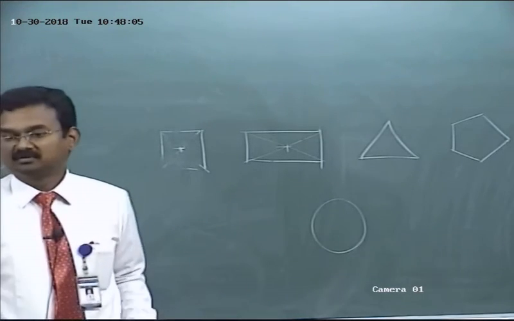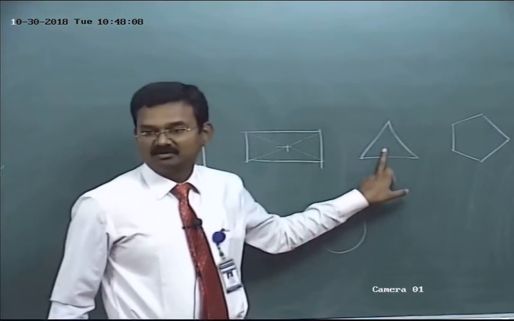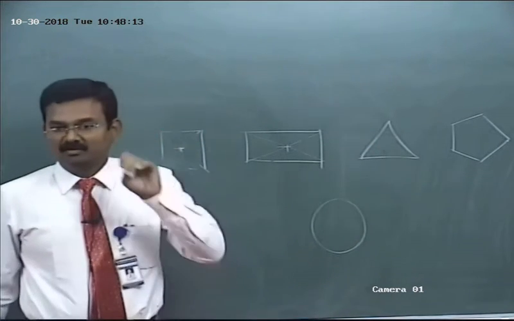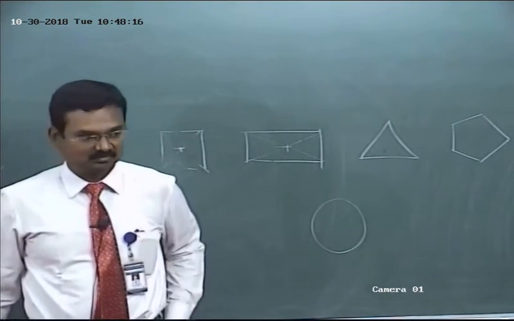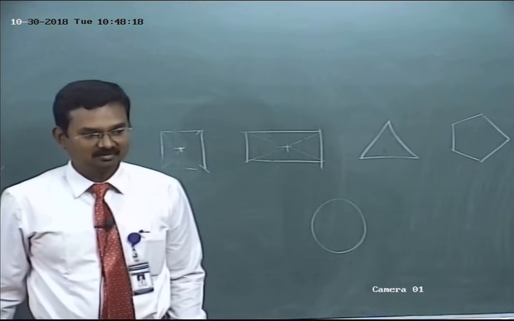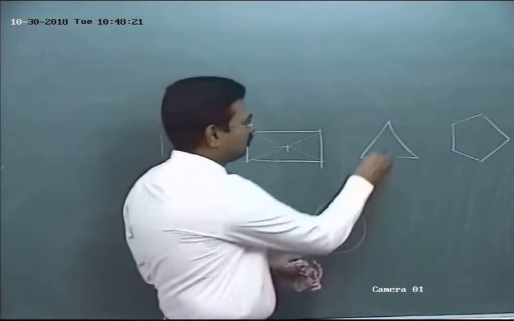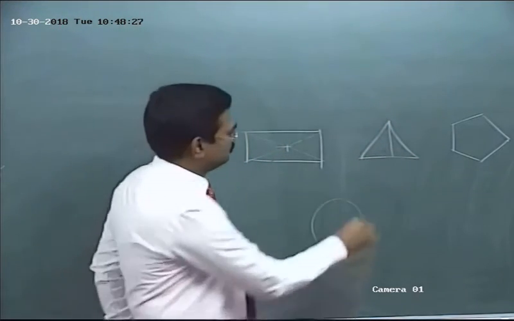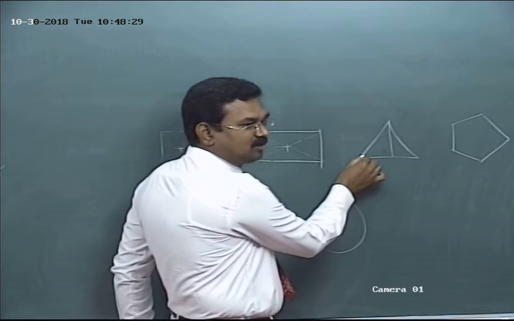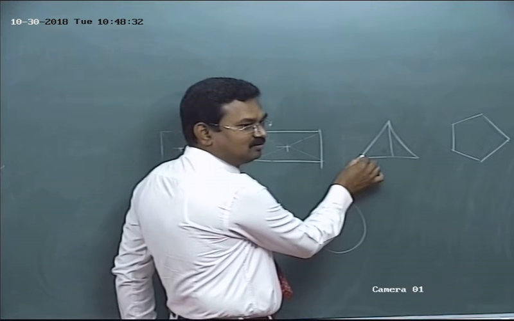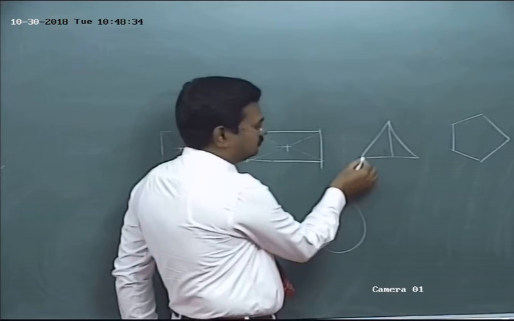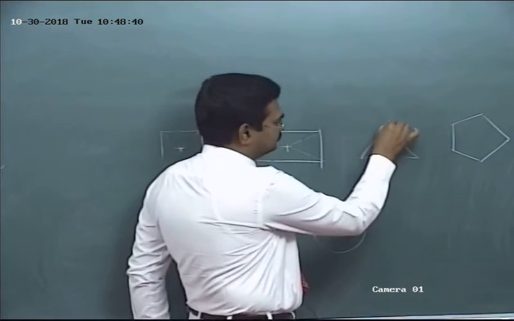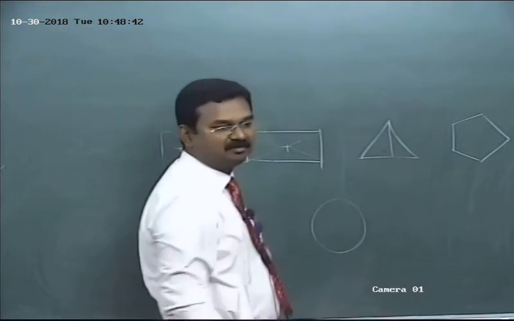Chiran. Triangle, isogon. I want to mark the center point for a triangle. Anyone? From the top, a vertical line. Okay. At what angle? 60 degree, 60 degree, 60 degree.